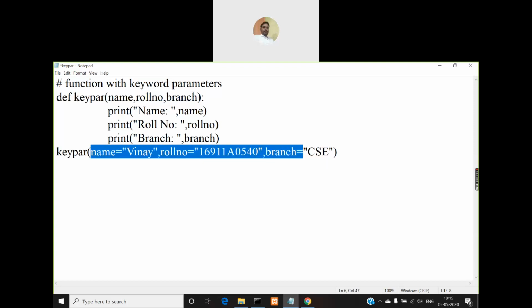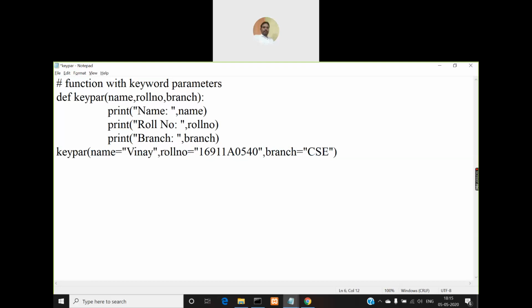Without doing that, if you just make a change when you are calling the function, it will not work. Okay, and see, for example, let me remove this roll number here and give it as the first parameter.